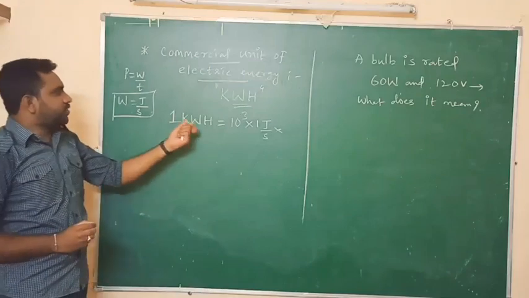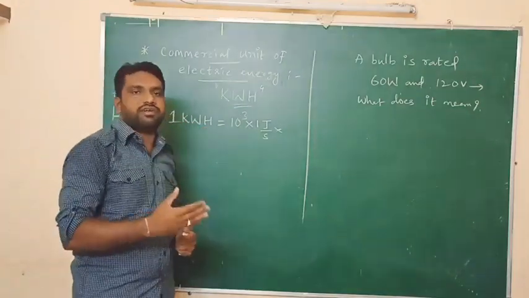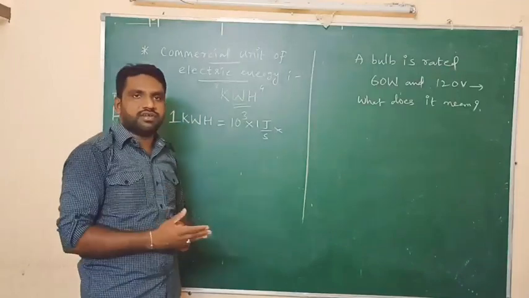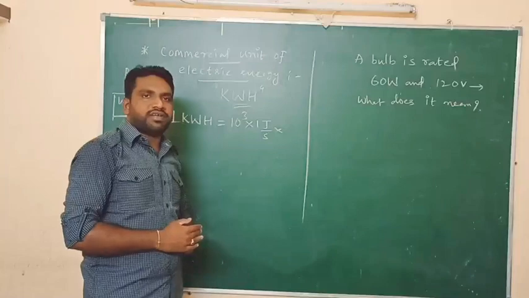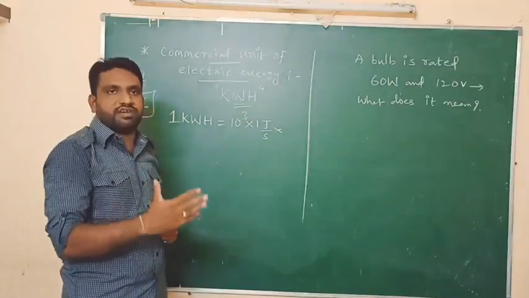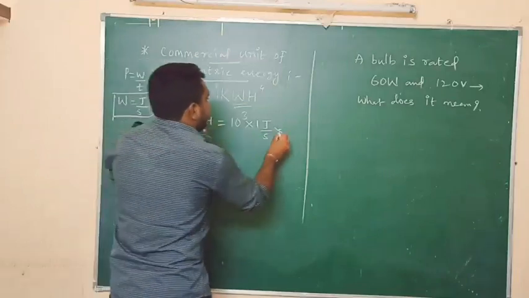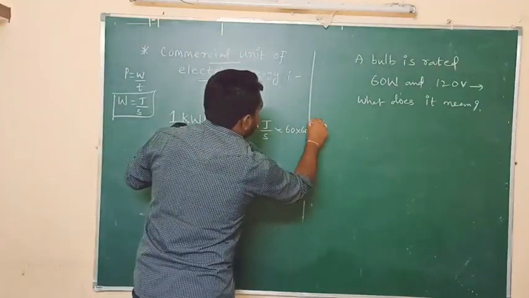Again, this is nothing but hour. We have to convert this hour into the SI unit of time. What is the SI unit of time? Seconds. So we should convert 1 hour into seconds. 1 hour equals 60 minutes, and 1 minute equals 60 seconds. So that means 60 into 60 seconds.